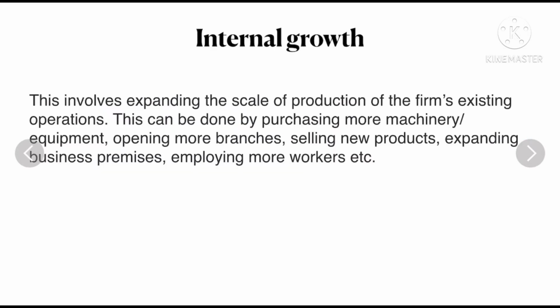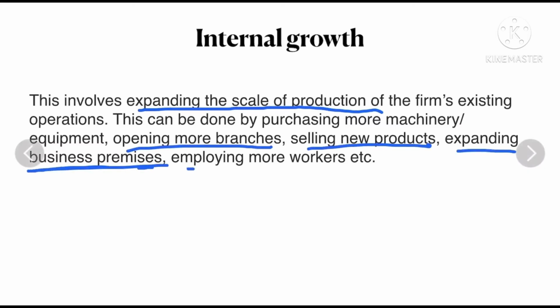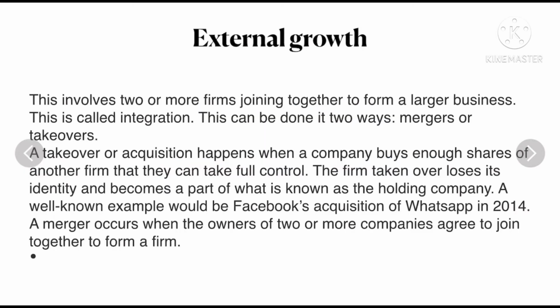Internal growth. This involves expanding the scale of production from the firm's existing operations itself, and this can be done through purchasing machinery, opening more branches, selling new products, expanding business premises, employing more workers, and lots more. External growth is when two firms or more join together to form a larger business, and this will be known as integration. So, this can be done through mergers or takeovers.